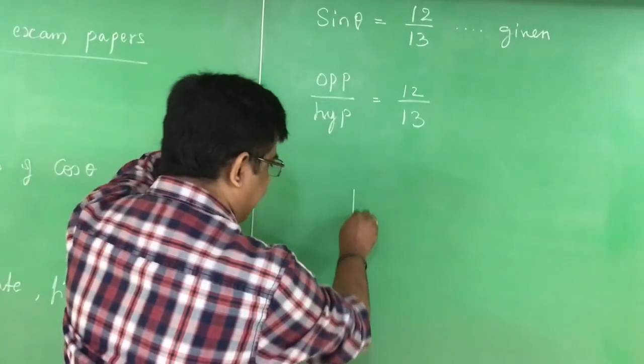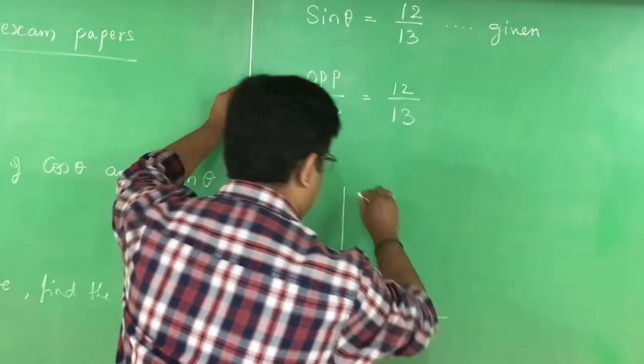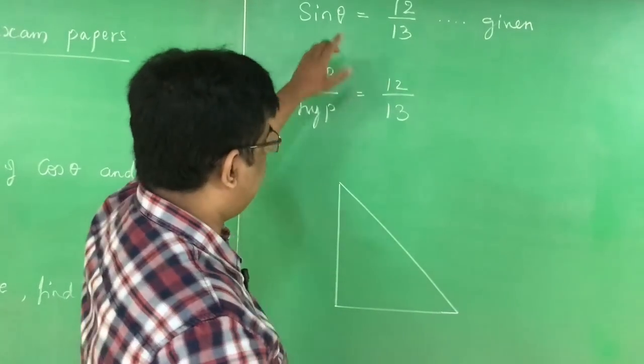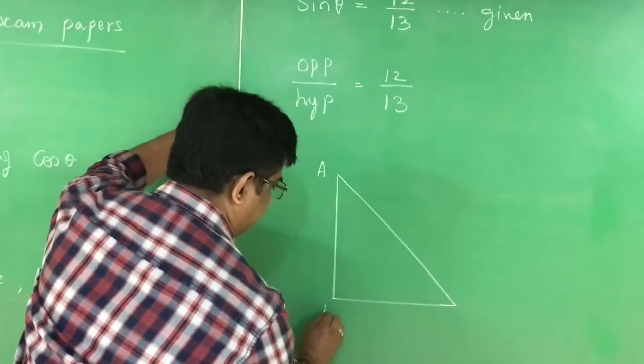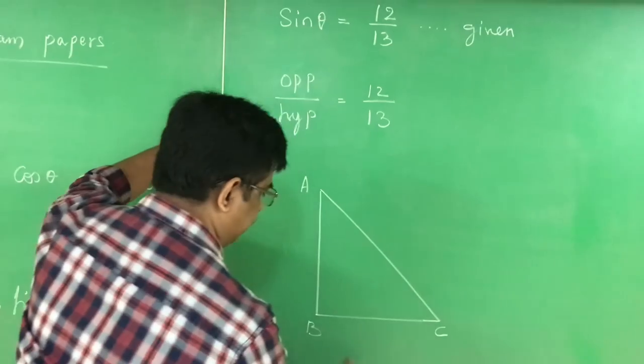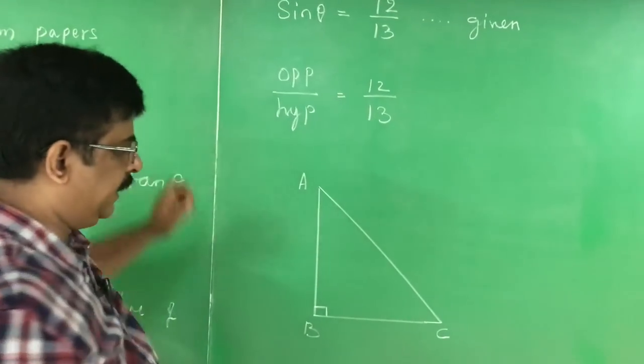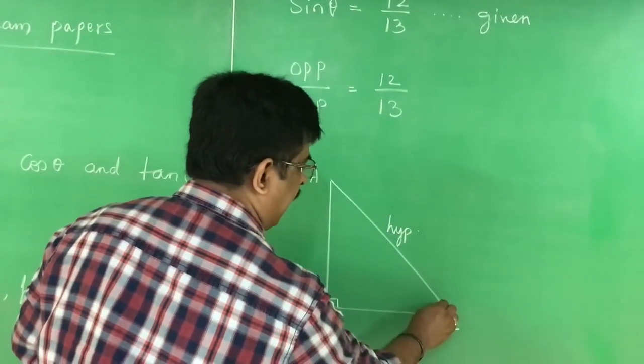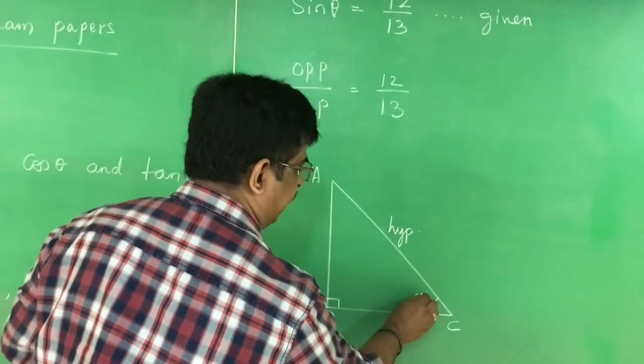I write a right angle triangle. Since theta is given, I can use any name for this right angle triangle. I write it as ABC. Angle B is 90 degrees, therefore AC is the hypotenuse. I mark angle C as theta.